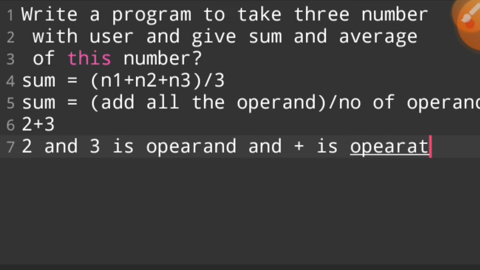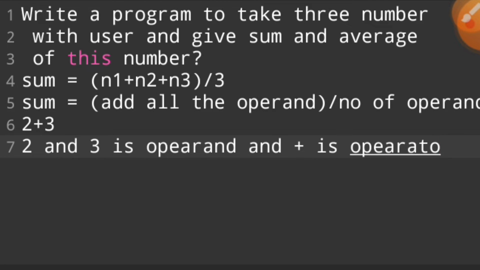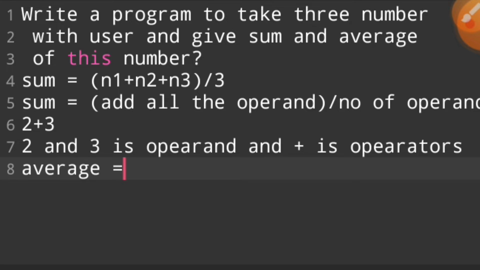I hope you understand this topic very well. And the formula of average is equal to sum divided by 2. This is a very simple and very easy program.